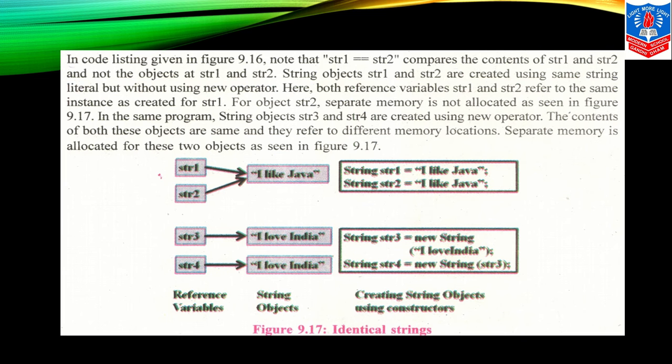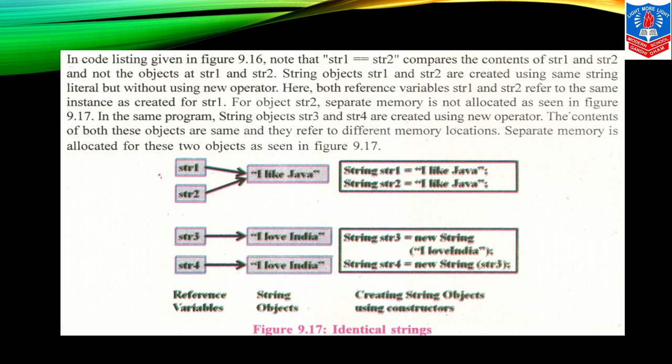In this code listing, str1 equals str2 compares the contents of str1 and str2 and not the objects, that is string 1 and 2. String objects 1 and 2 are created using the same string literal but without using the new operator. So both reference variables, str1 and str2, refer to the same instance created for str1, and for object str2, separate memory is not allocated.